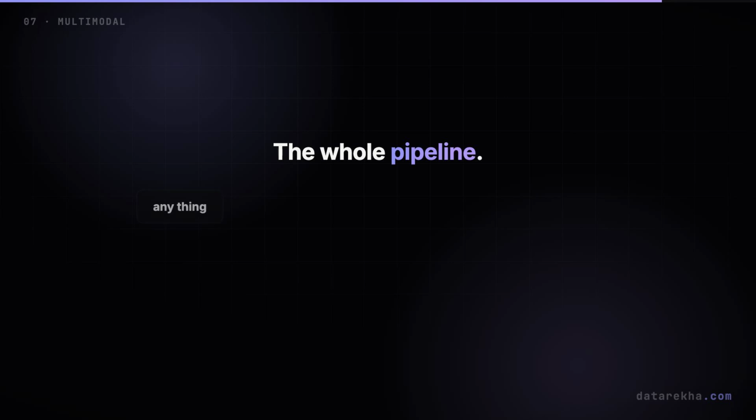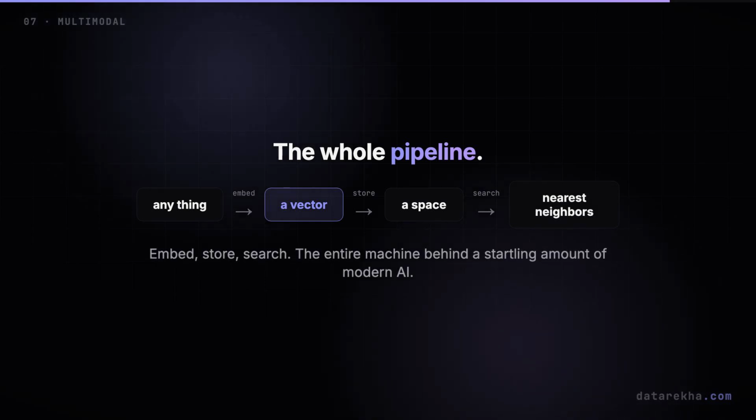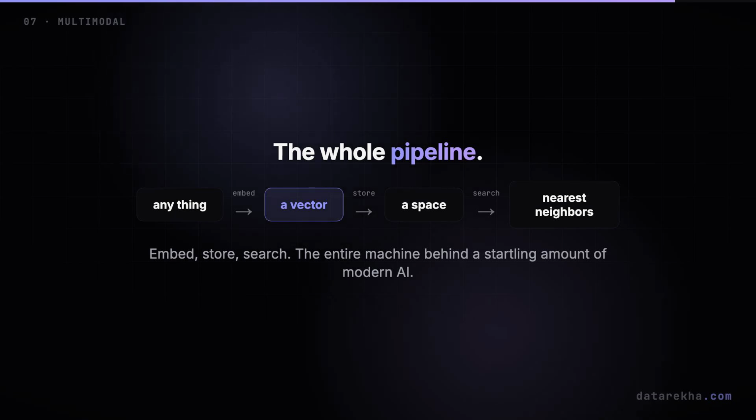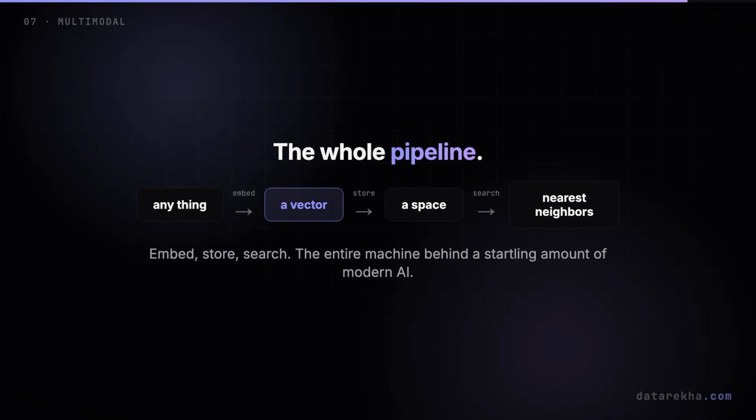So step back, and the pipeline is beautifully simple. Take anything, a word, an image, a question. Run it through an embedding model to get a vector. Drop that vector into a space full of others. And to use it, just find the nearest neighbors. Embed, store, search. That is the entire machine behind a startling amount of modern AI.